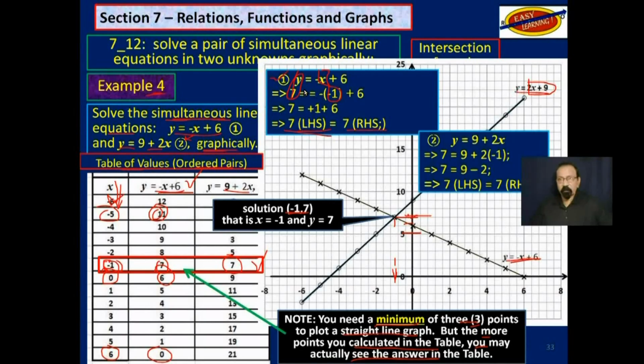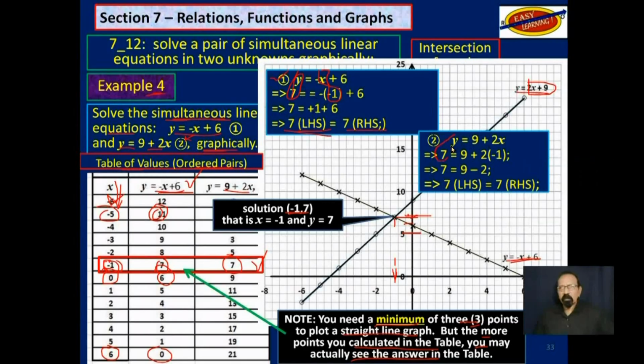Let's try the second equation. Y is 7 and x is negative 1. We simplify that, and again we get 7 on the left-hand side is equal to 7 on the right-hand side. So once the left-hand side is equal to the right-hand side, they may not be the same number in both equations, but if the left-hand side is equal to the right-hand side when you substitute the numbers, then you know that the solution works in both equations.